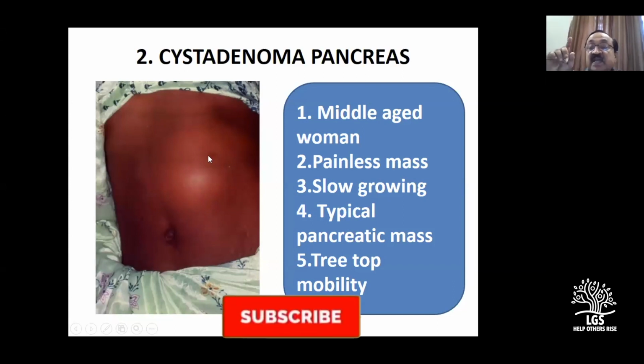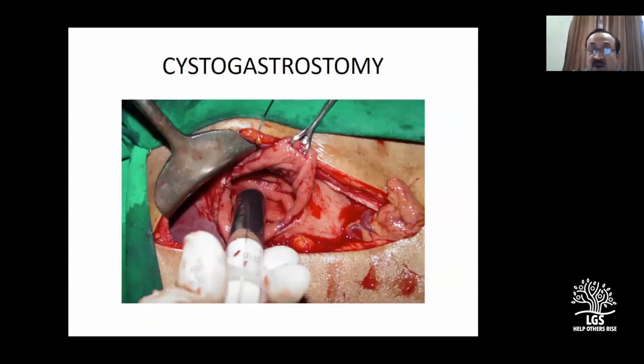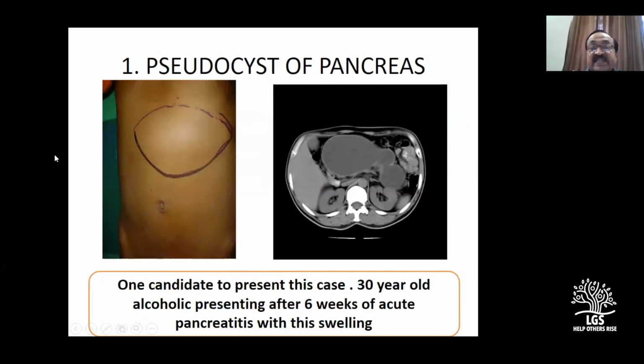This is an important finding which your fingers you have to train. In a case like a pseudocyst, when you try to feel, you can hardly make out the wall. It has a smooth surface, round border. Just look here, very thin wall.